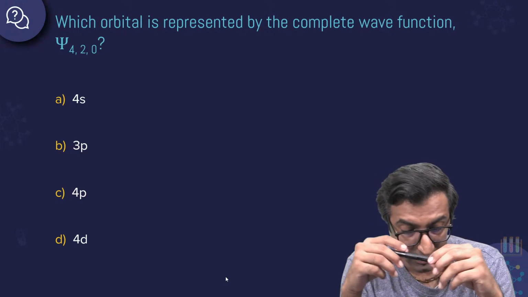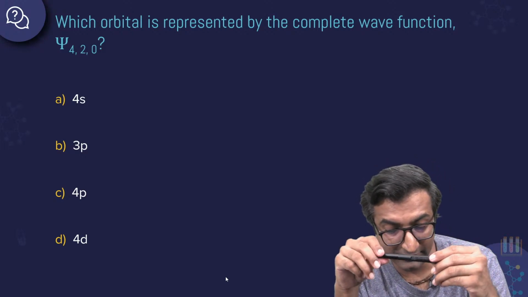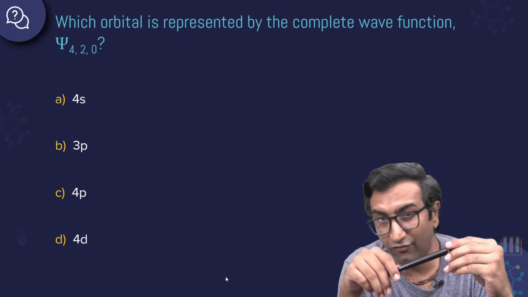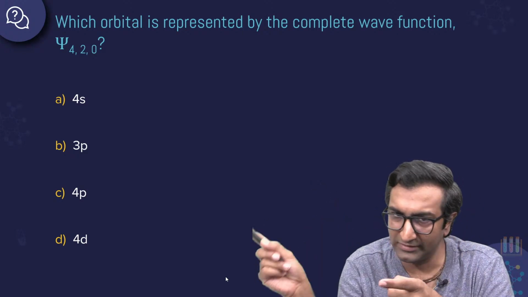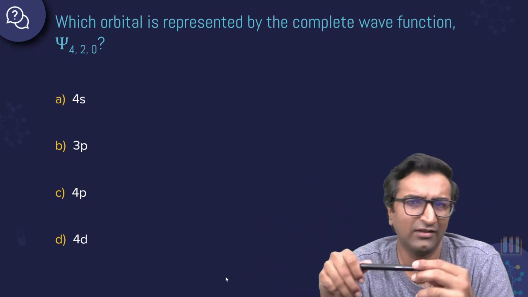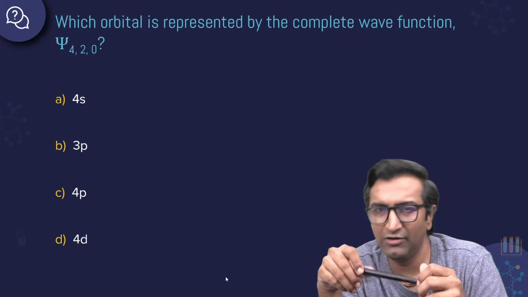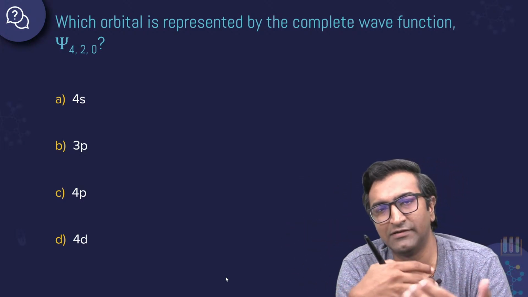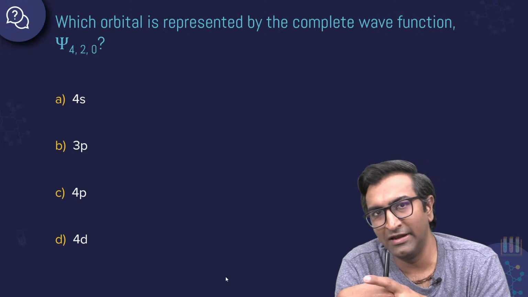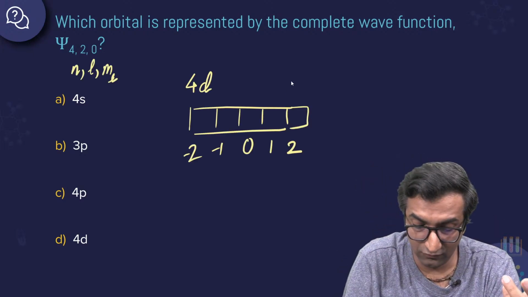So okay, the first question: which orbital is represented by the complete wave function psi of 4, 2, and 0? Now, I haven't specifically told you this notation yet, but maybe you've seen this somewhere. If you haven't, don't worry about it. I'll talk about it anyway, right? So just giving you a feel of the kind of questions that can come here, and not just for JEE Main and NEET, for IAT.